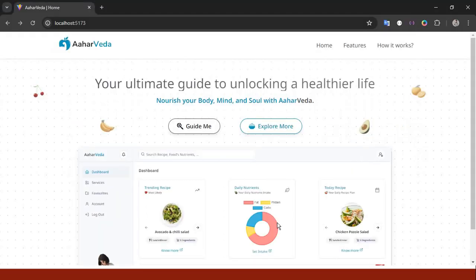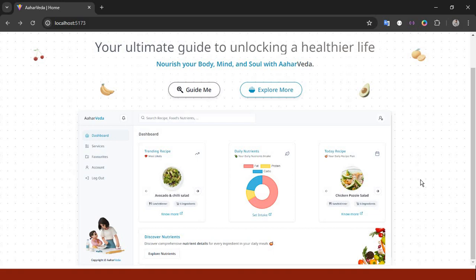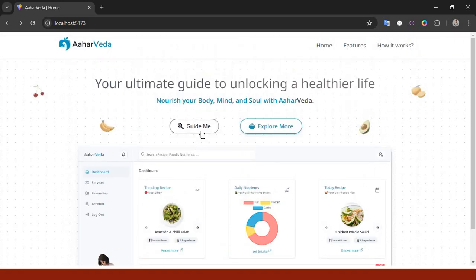Okay, so this is our landing page of the AaharVeda. From this, the user can move to their dashboard. So let me walk you through a quick demo.